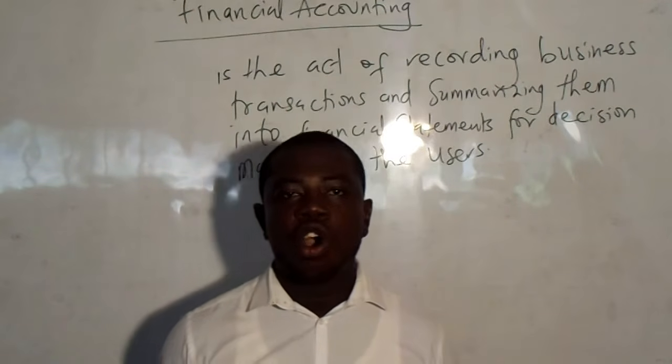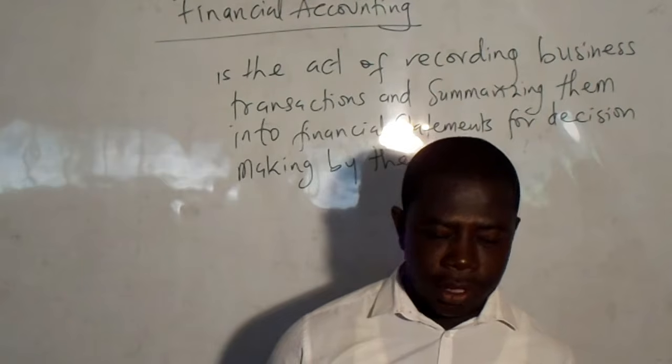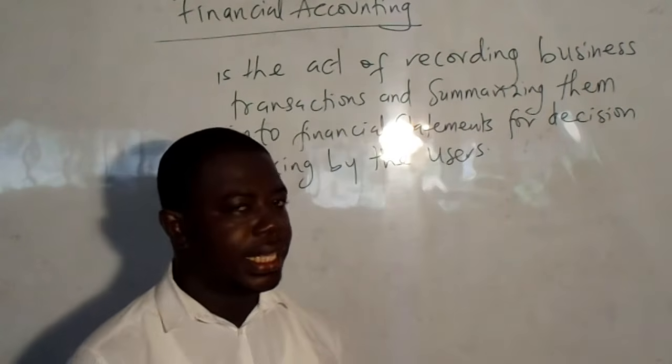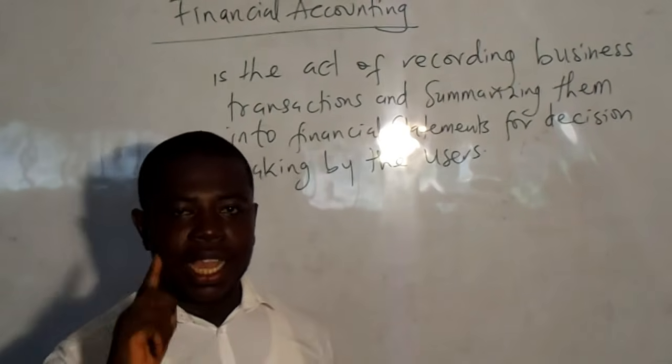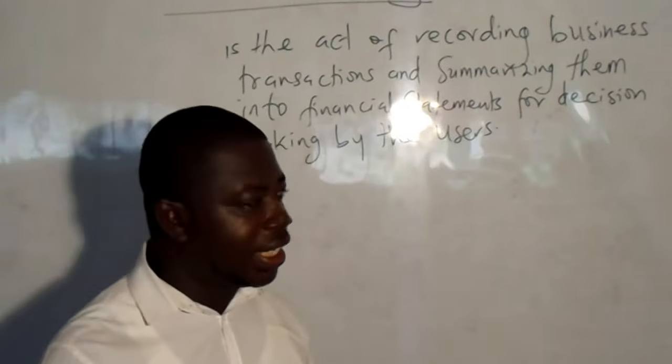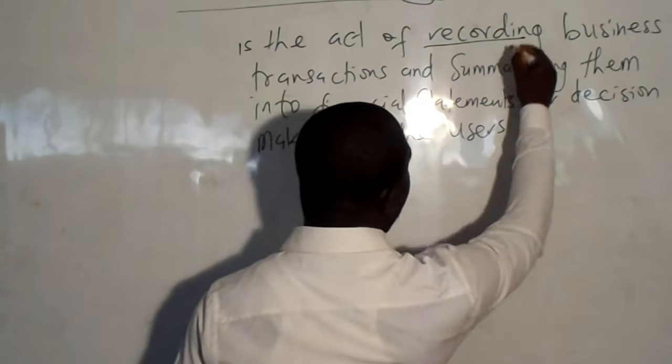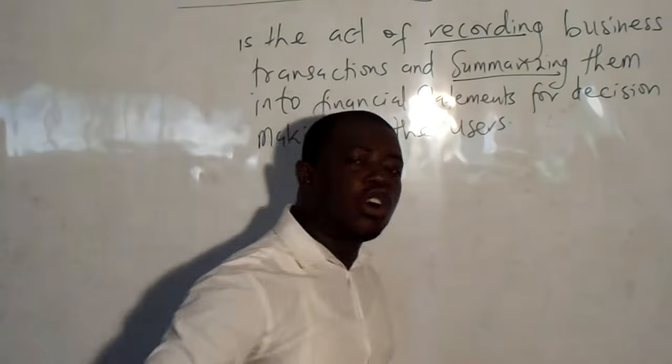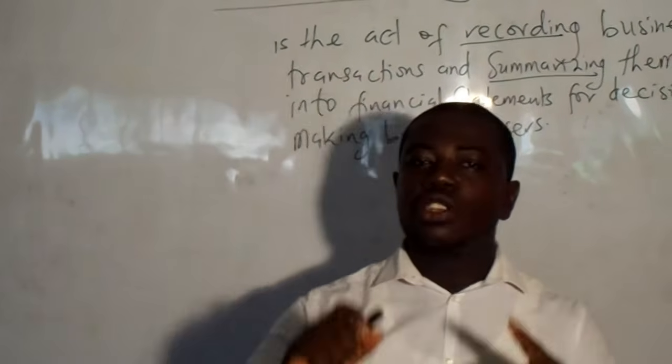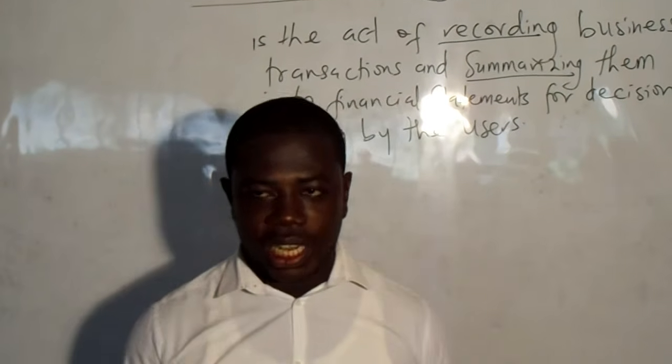Of course, yes, all these functions have been performed in accounting, but I say that the two main activities done in accounting are recording and summarizing.